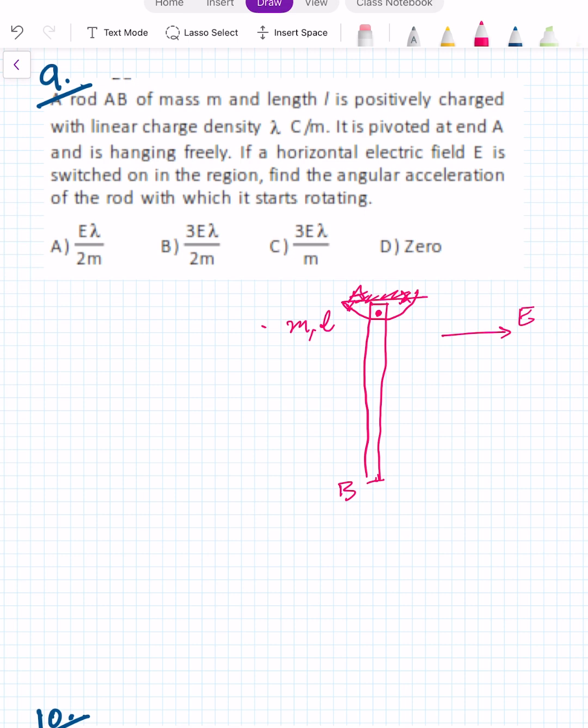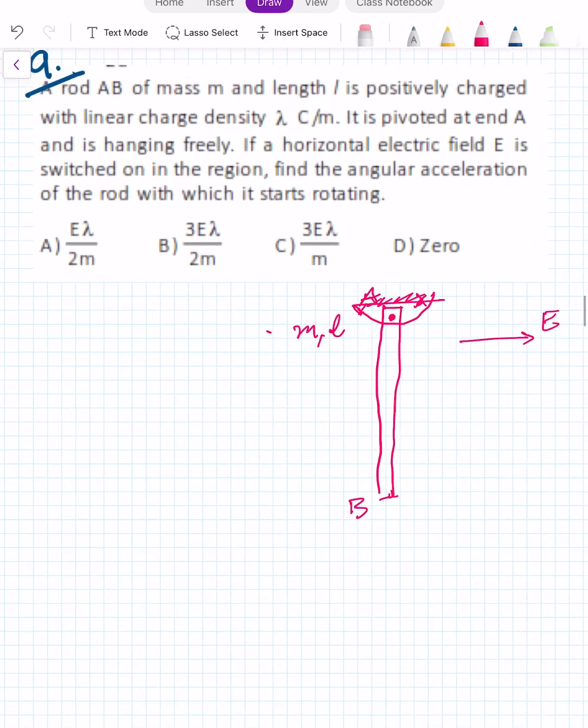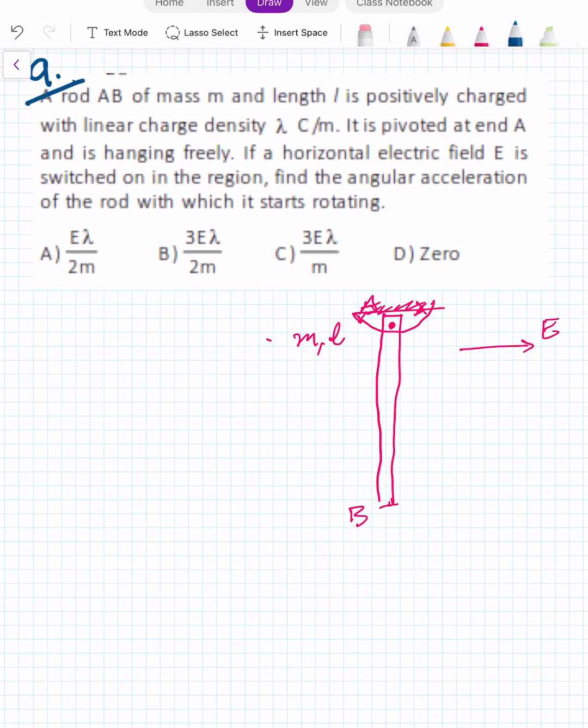Okay. Now here the concept of rotational motion and the concept of electrostatics has been used. Now you see here the rod is having the charge. So when the rod is having the charge, every part of it experiences some electric force. So this part will experience the force in this direction, and this part will experience the force in this direction.